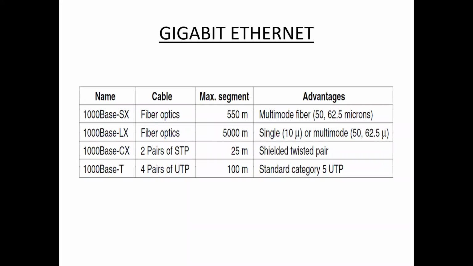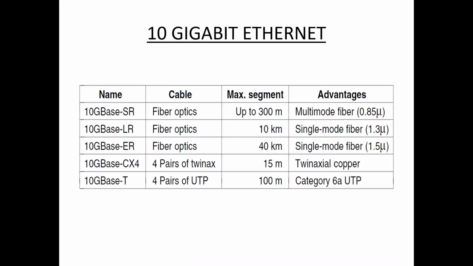And next one, gigabit Ethernet. This type of network transfers data at an even higher speed of about 1000 Mbps or 1 Gbps. And next, 10 gigabit Ethernet. This is an even more advanced, high-speed network type with a data transfer rate of 10 gigabit per second.